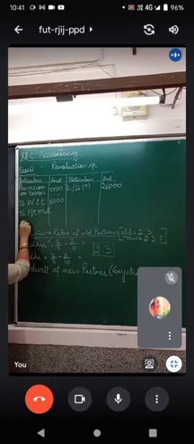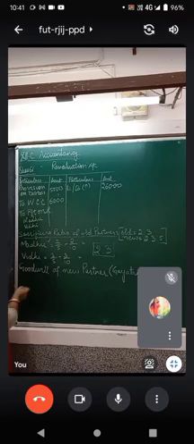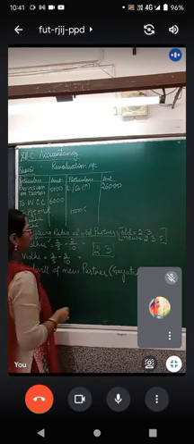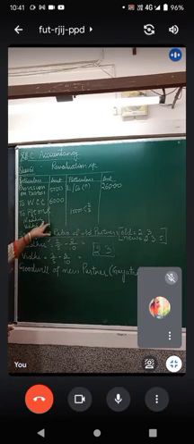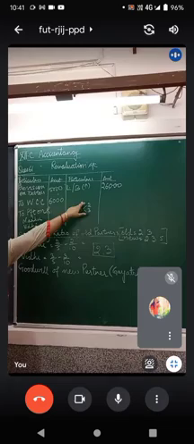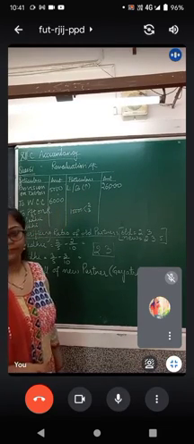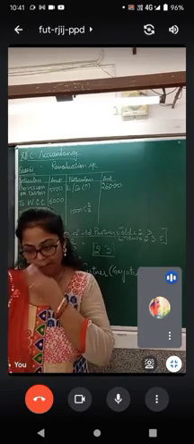Profit and revaluation includes Madhu and Vidhi. Now 15,000 is divided in the old ratio. Their old ratio is 2:3. How much will go to Madhu? 15,000 into 2 upon 5. 6,000.